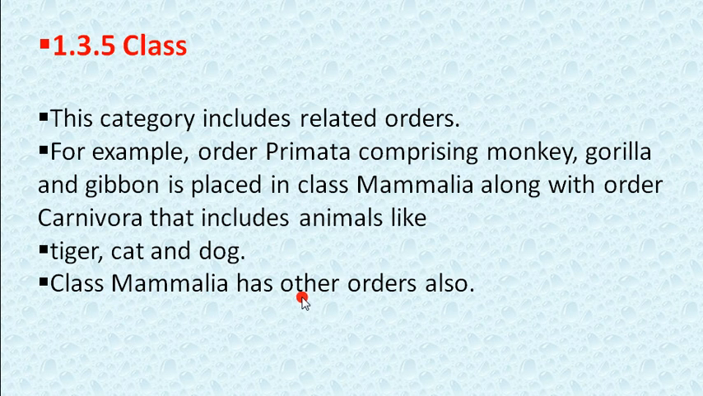So class Mammalia has other orders also, but here two examples are given, Primata order and Carnivora order. Both orders are placed into one class. Now Mammalia has other orders also, and we humans are placed into mammals. Okay, we are mammals. We are animals in the kingdom animal. So our class is mammals.